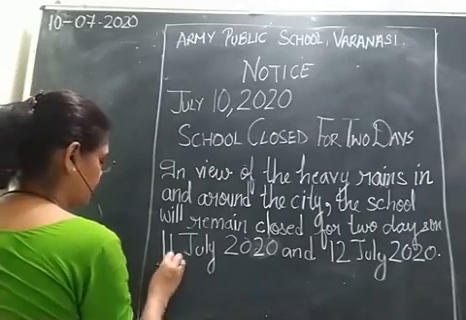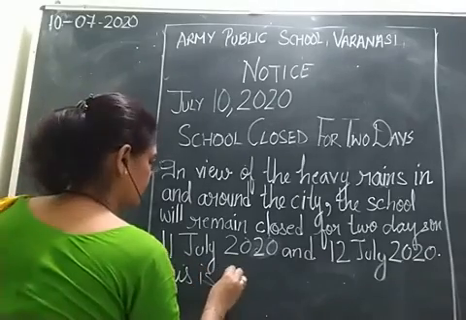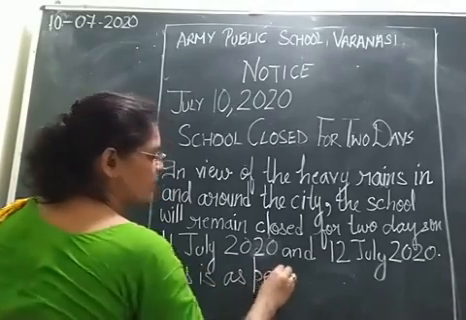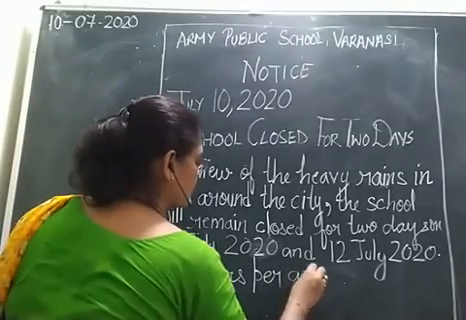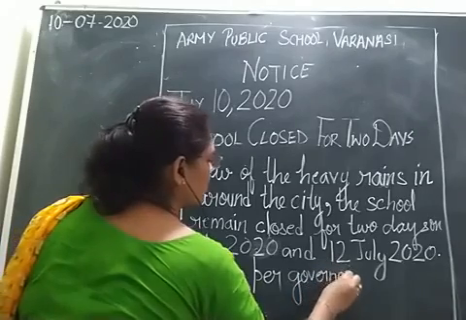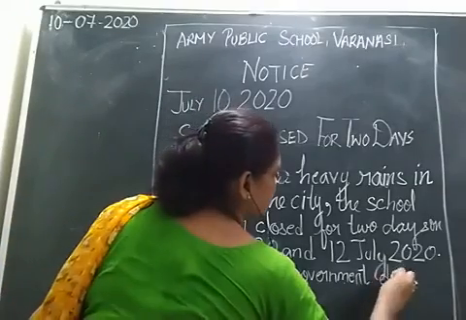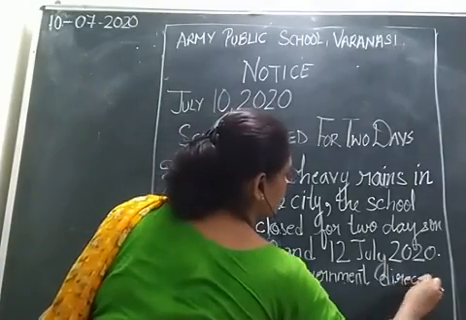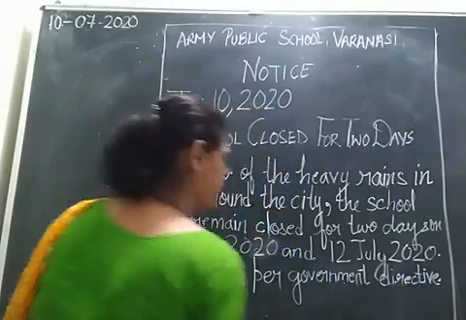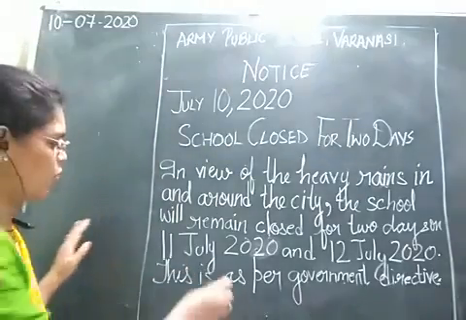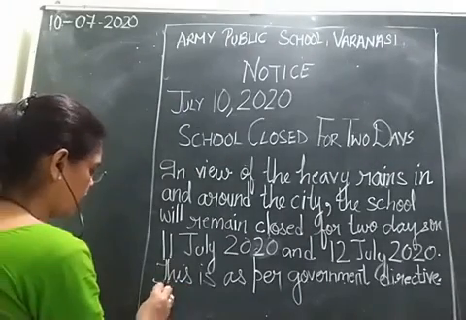This is as per government directive, means the government has directed the school to close for 2 days for children's safety। After that students, what you will do, leave one line and then you need to write your name,